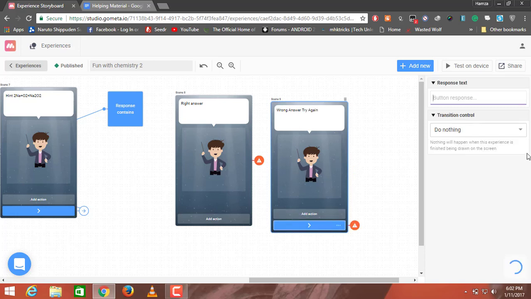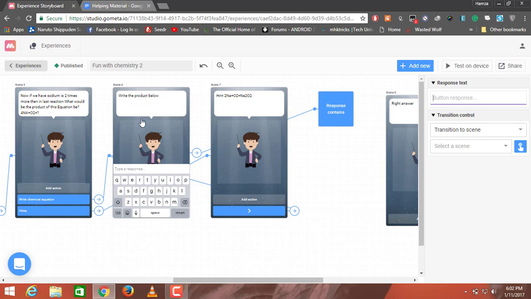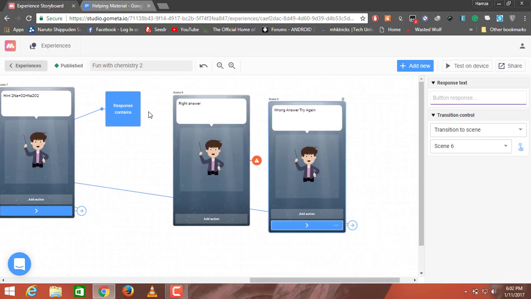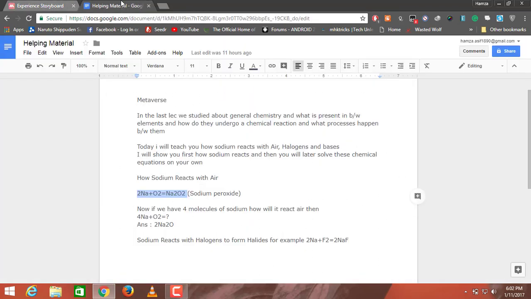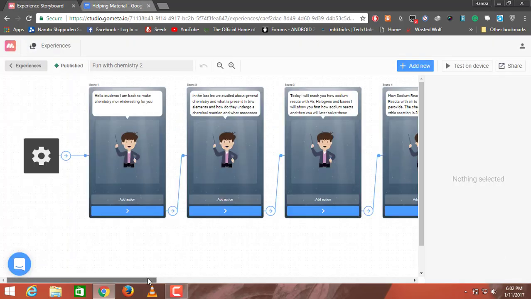I'm gonna click on add action. I'll change do nothing to transition to scene, and transition it to the text input scene. And I'm gonna click on the block to see if it loads or not. Well, it doesn't load. I'll have to load the page again. The page is loading at the moment. I'm gonna go through my helping materials.